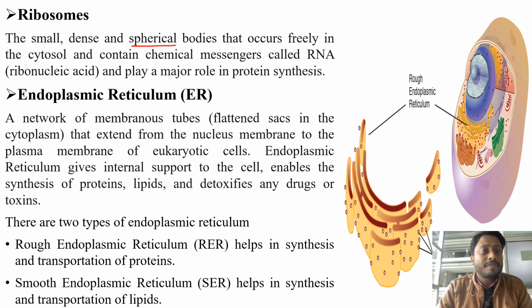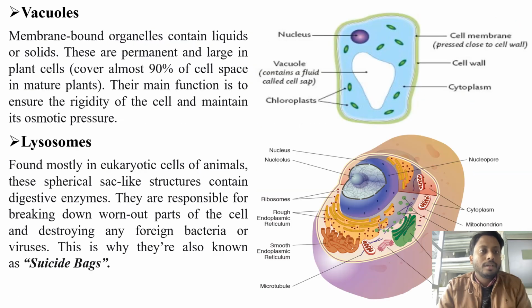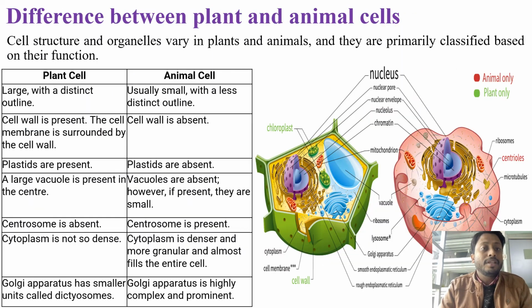Ribosomes. Ribosomes are spherical bodies and contain RNA, which plays a major role in protein synthesis. Endoplasmic reticulum gives internal support to the cells and enables synthesis of protein, lipid, and detoxifies any drugs or toxins. There are two types of endoplasmic reticulum: rough endoplasmic reticulum and smooth endoplasmic reticulum. Vacuoles cover almost 90% of cell space in mature plant cells. The main function of the vacuole is to ensure the rigidity of the cell and to maintain its osmotic pressure. Lysosomes are responsible for destroying any foreign bacteria or viruses, and that is why they are also known as suicide bags.